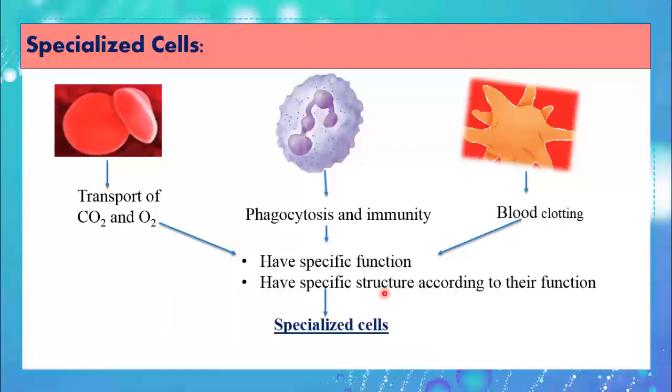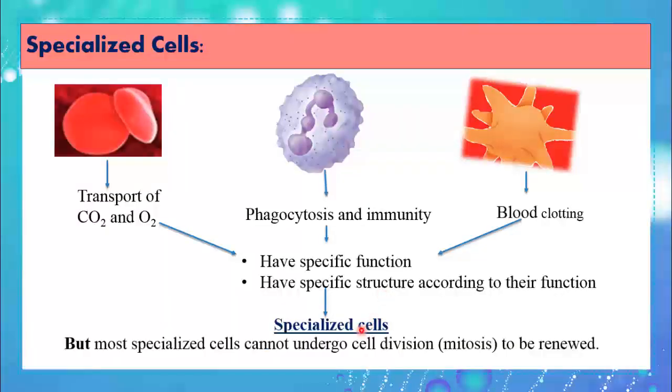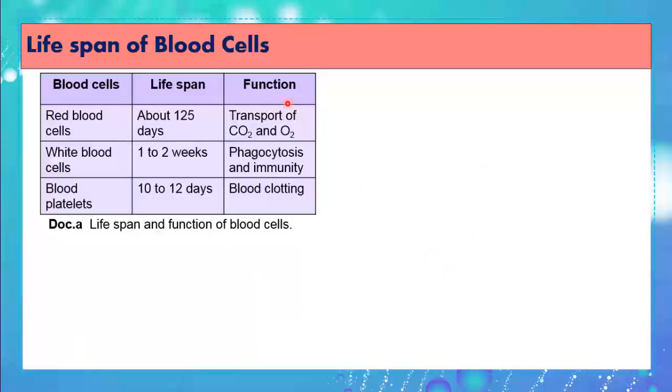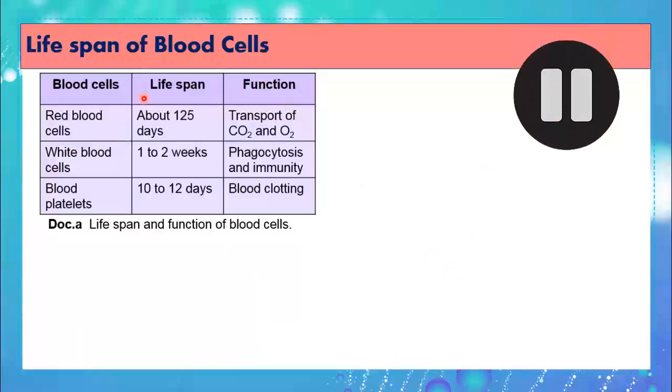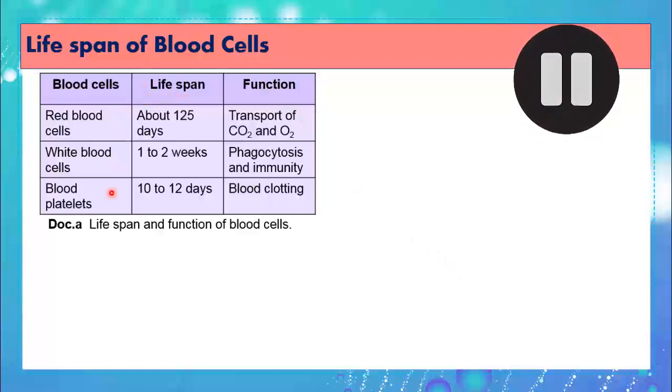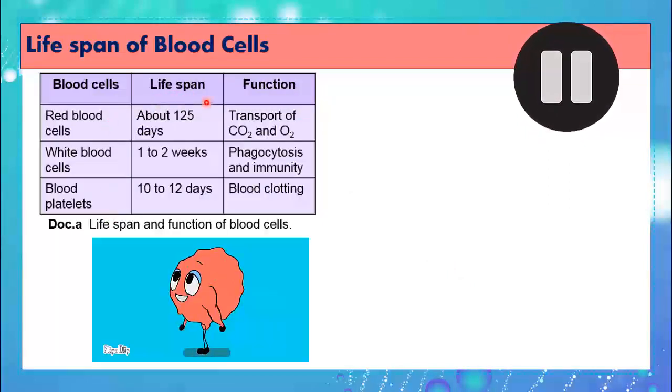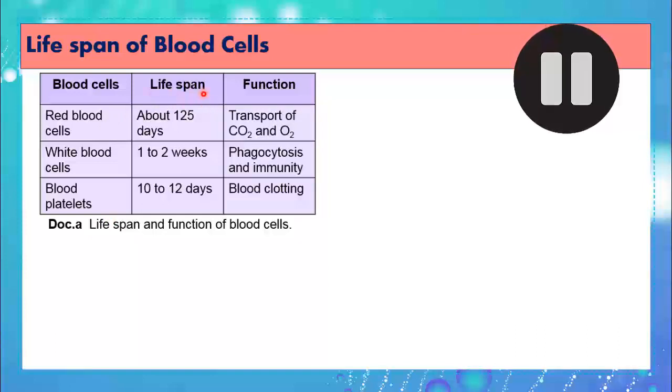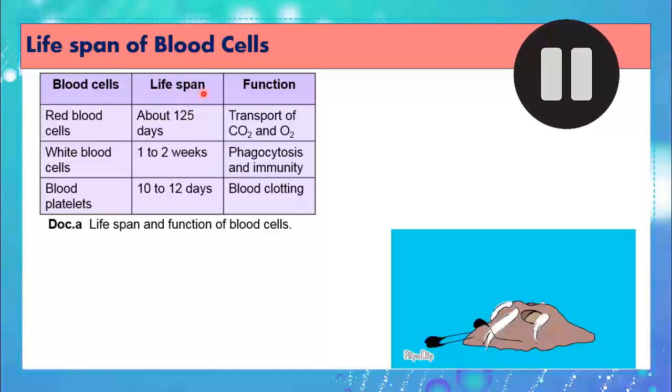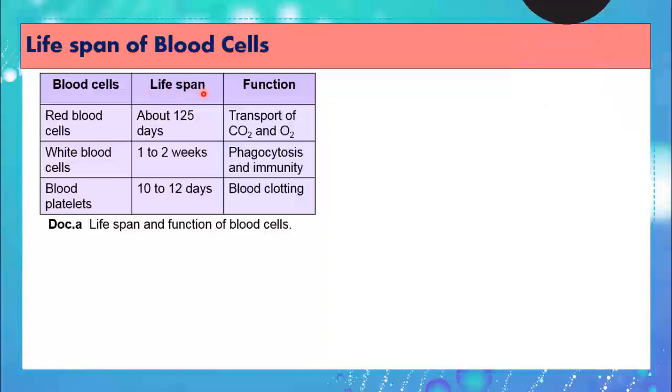However, the problem here is that those specialized cells cannot undergo cell division or mitosis to be renewed. Now, is this a real problem? Let's see by studying the lifespan of blood cells. Pause the video and think about the lifespan of each blood cell. Is their lifespan infinite? Will they stay always alive, or do they have a definite lifespan? Will they die after a certain time?